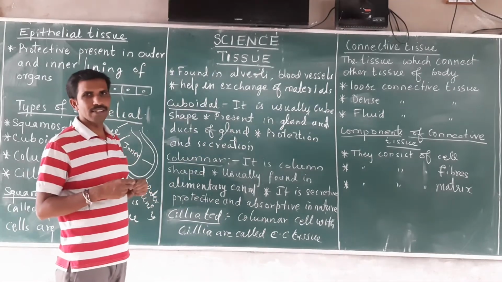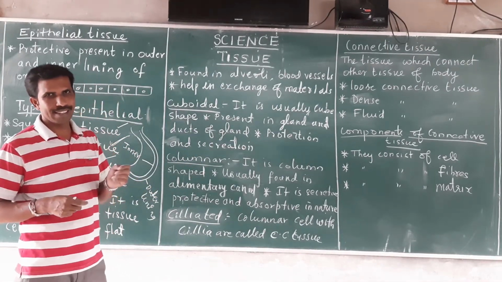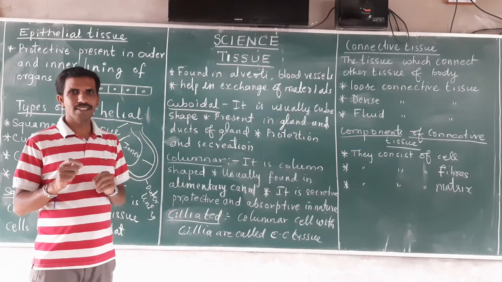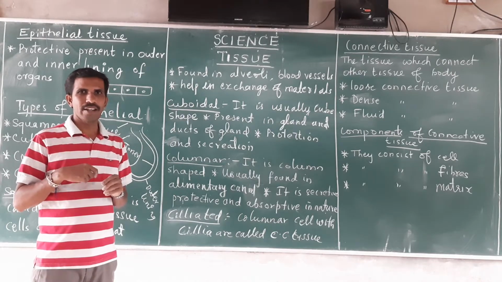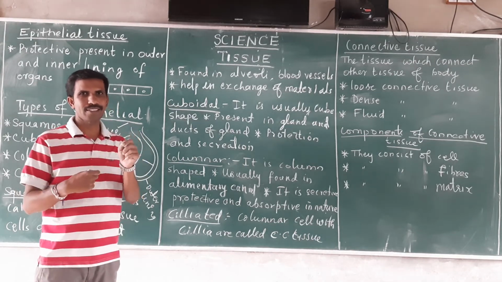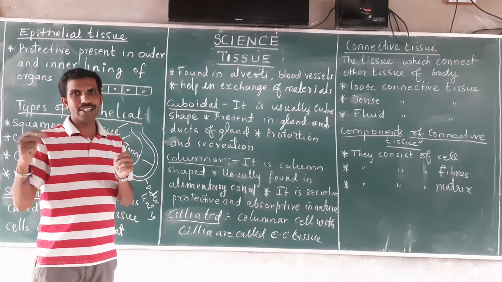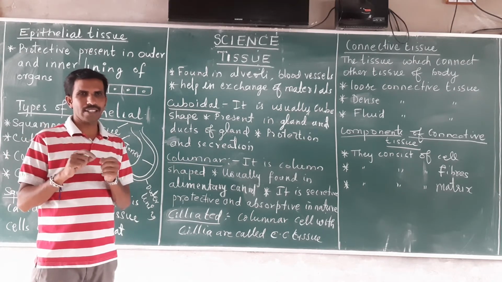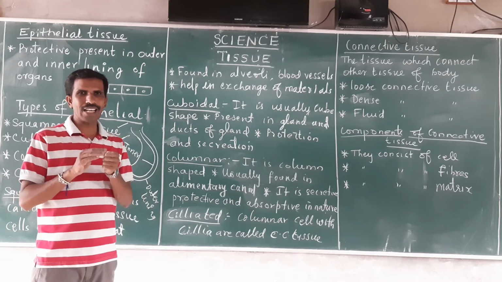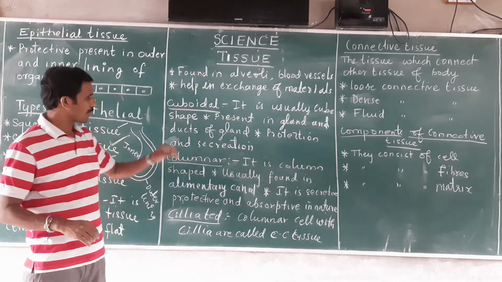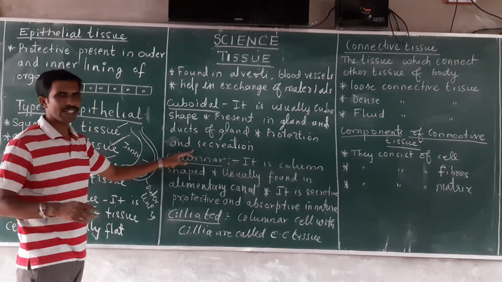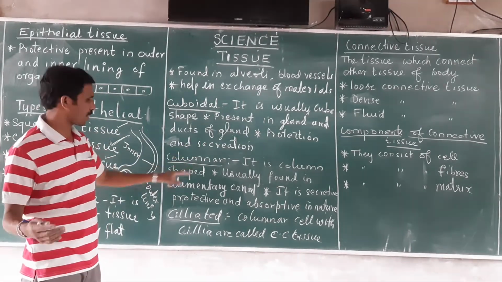There are two types of glands: glands with ducts and ductless glands. The pancreas secretes its enzymes into the small intestine. For that it needs a pipe-like structure, a duct. That is called a gland with a duct. A gland without a duct, like the thyroid gland, has no pipe-like structures. It secretes its hormone directly into the bloodstream. There, these cuboidal cells are present. They are protective as well as secretive in nature, helping in the secretion of hormones and enzymes.